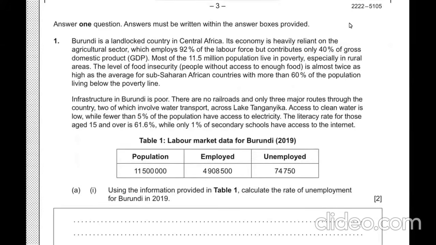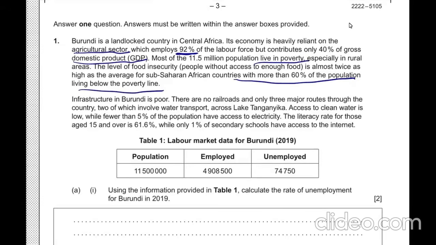Burundi is a landlocked country in Central Africa, and it mainly operates its economy with the agricultural sector. A large portion of the population in this country is living in poverty, living below the poverty line.